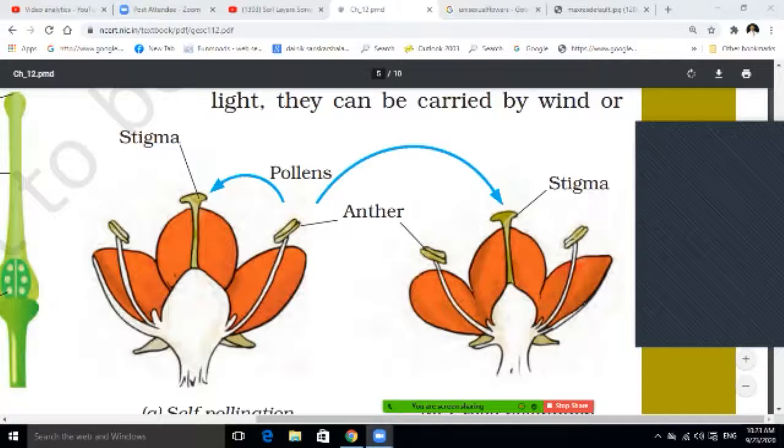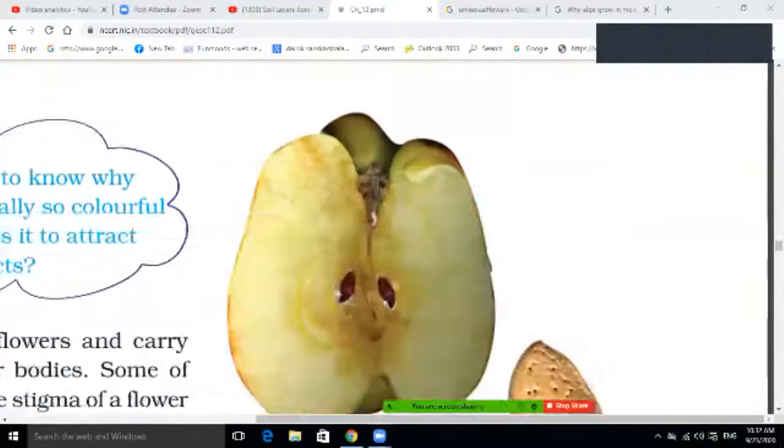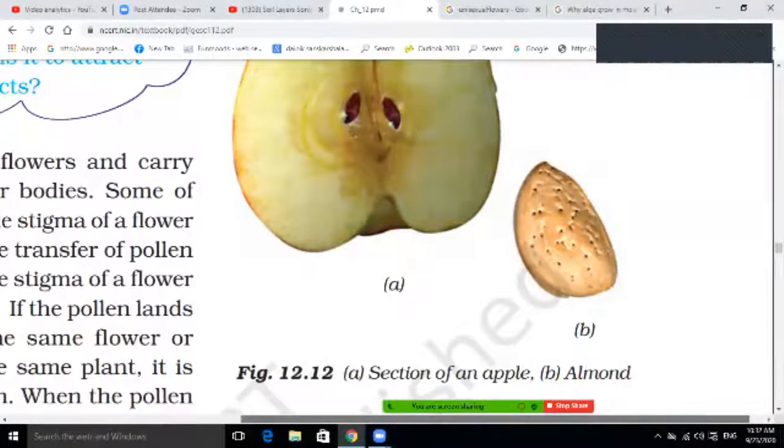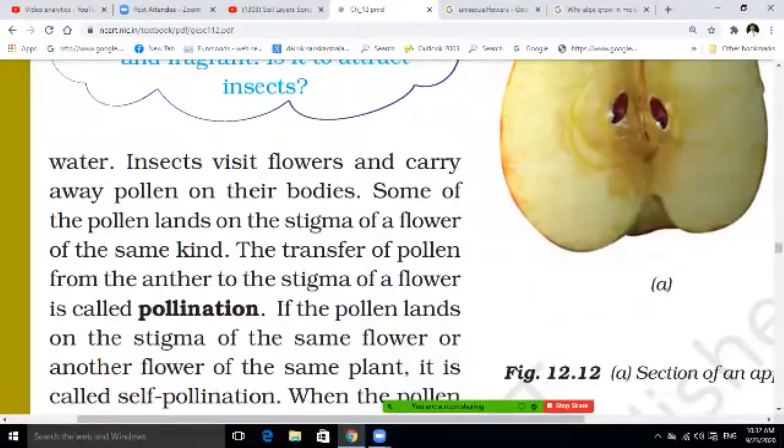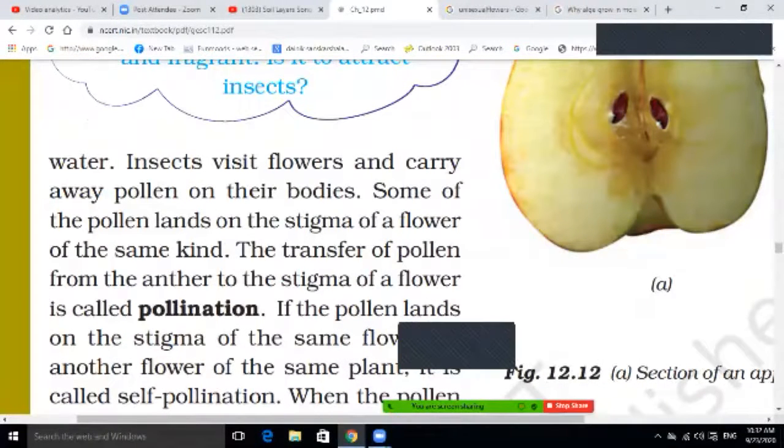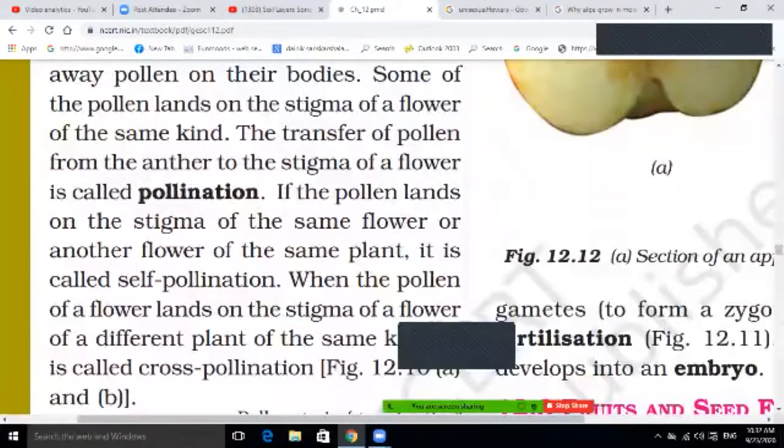Students, I am coming to another thing here, and we are on the topic of pollination. So this is cross pollination, and again I am coming to a few things and the exercise. All the exercise questions, students, you must go through. Insects visit the flowers, and the transfer of pollen from the anther to the stigma of flowers is called pollination.